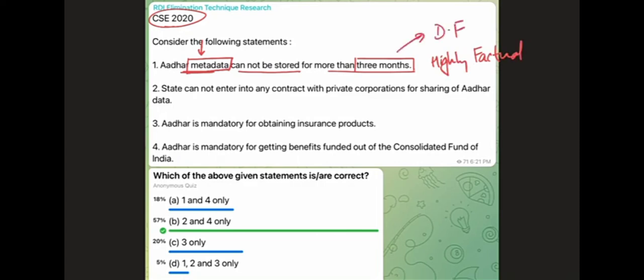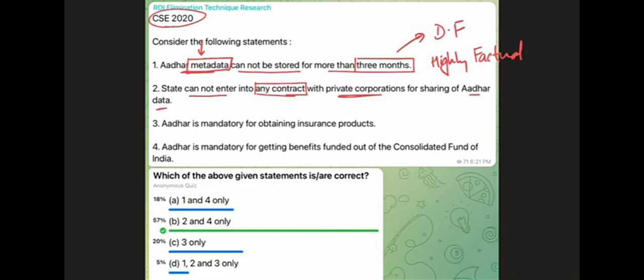For sure, it's a deep fact, right? The second statement says, the state cannot enter into any contract with private corporations for sharing of Aadhaar data. So here we have Aadhaar data. In the first statement, we have Aadhaar metadata. So it may mean different things. If we analyze the second statement, this also is very factual.